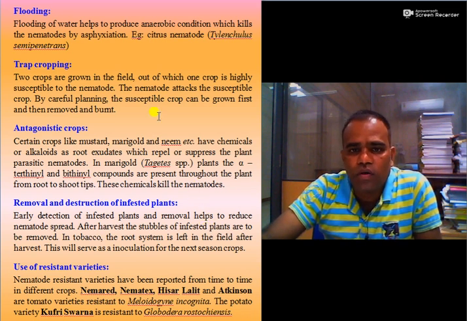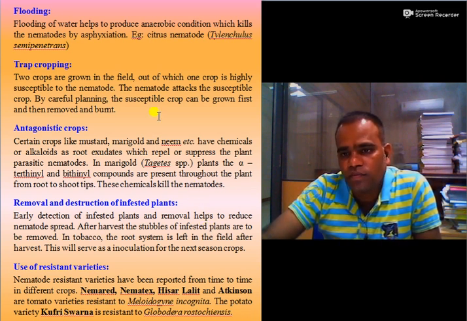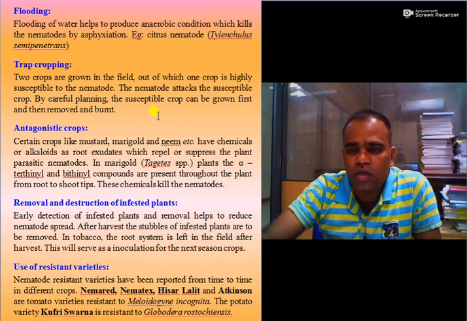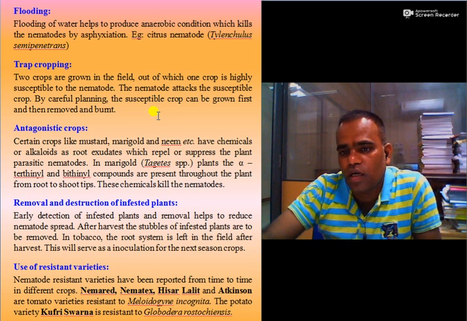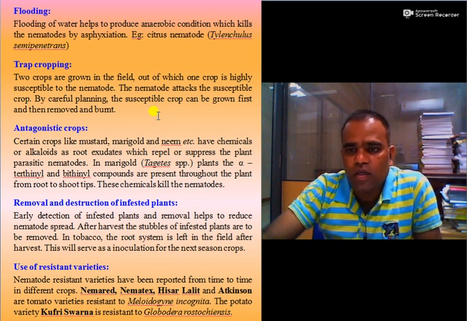Then use of trap crops. Some nematode-attracting crops can be sown on the border of the main crop, and at the base of that trap crop we must take control measures so that the main crop escapes from the nematode.